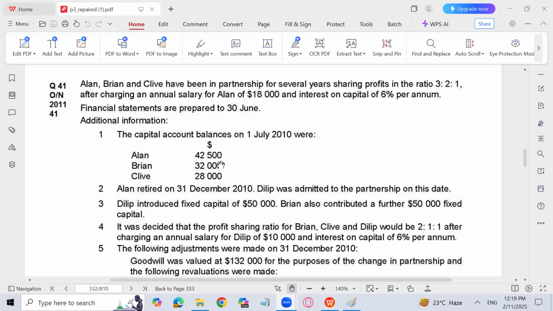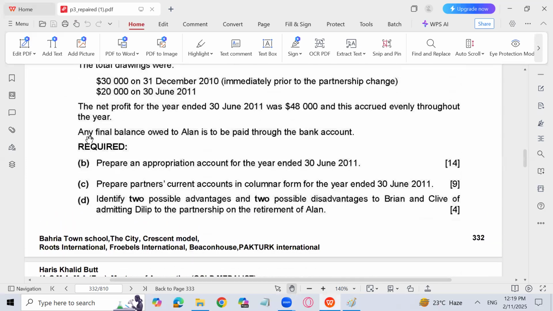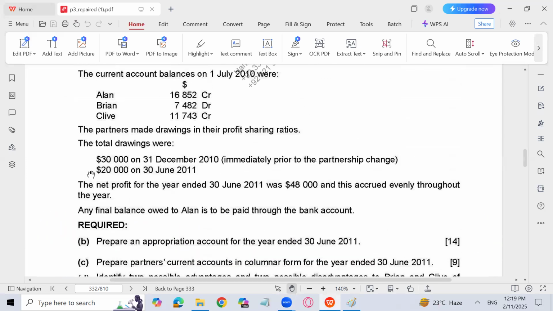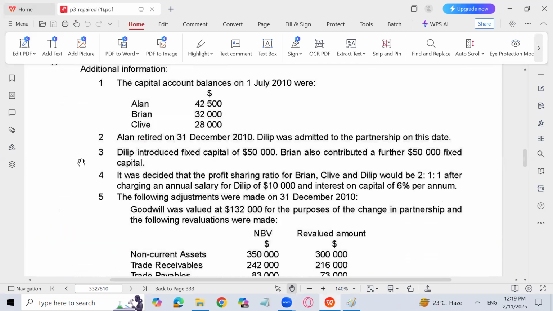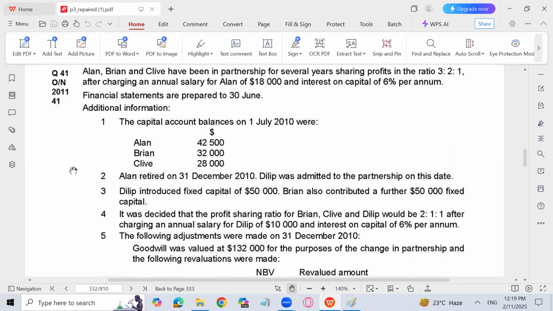October-November 1141 is the paper. And always remember that you might not find the full-fledged question, the same question in the paper, because this question carries how many marks? 40 marks. Now the question which is going to examine you will be of 25 marks. So maybe it has some part of admission or some part of retirement along with profit and loss sharing agreement. That will be a possibility. But this full-fledged question might not come in the paper.